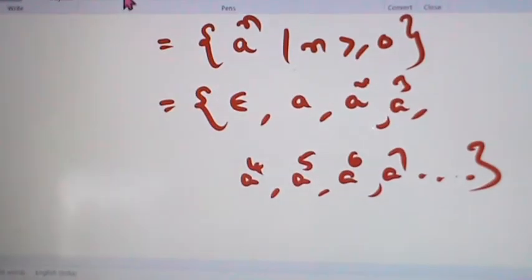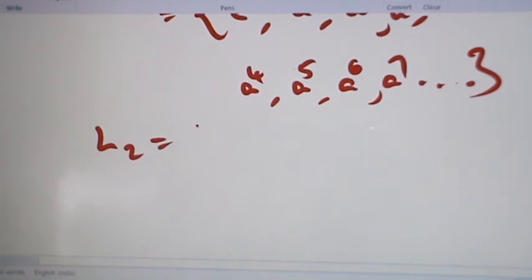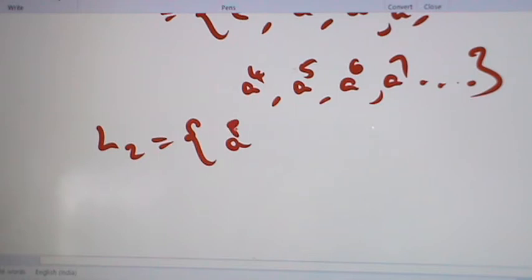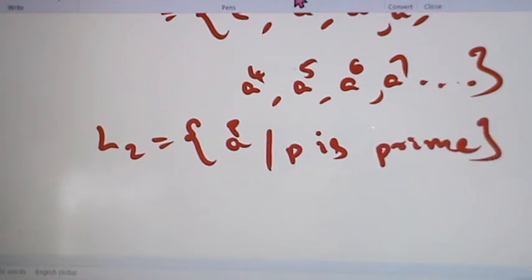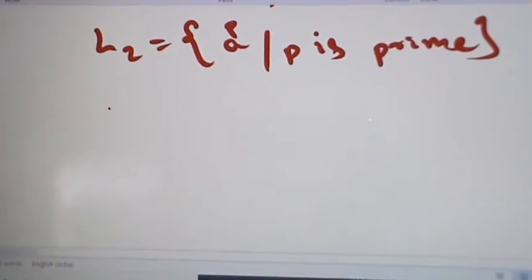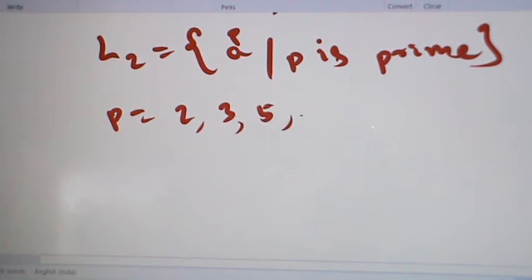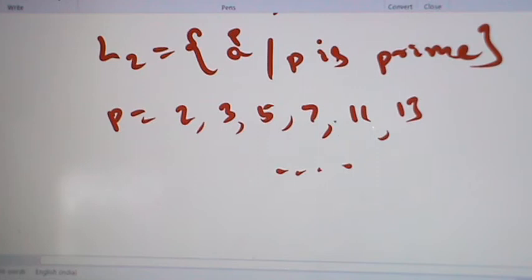Now take L2. L2 equal to the set of all A power P such that P is prime. That is, P is a prime number. So P equal to 2, 3, 5, 7, 11, 13 and so on.